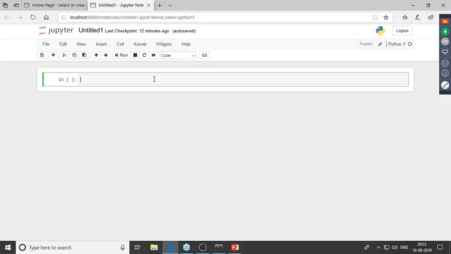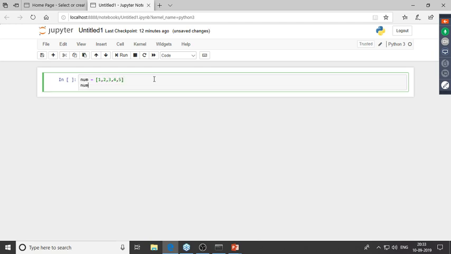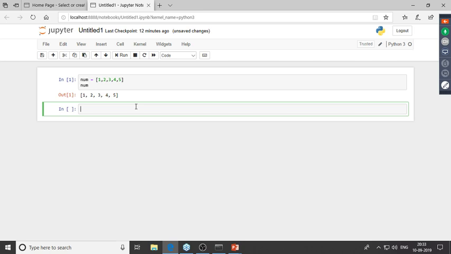I'll start off by creating a list which would comprise of only numerical values. I'll name this as num, and let me give in some values over here. So 1, 2, 3, 4, and 5, and I'll just print this out. Right, so this is a list which comprises of only numerical values. After this, I'll create a list which would comprise of, let's say, only alphabets. So I'll type in A, B,